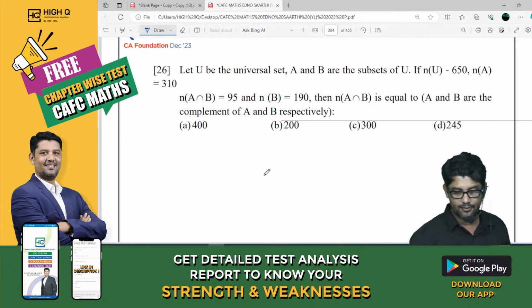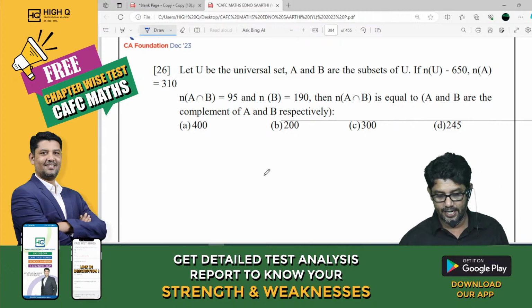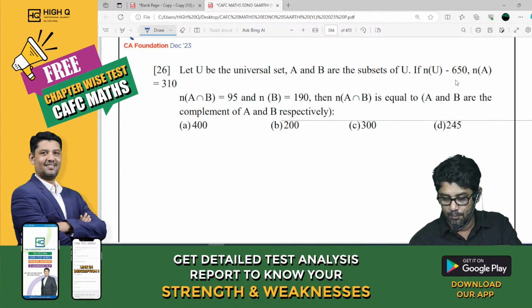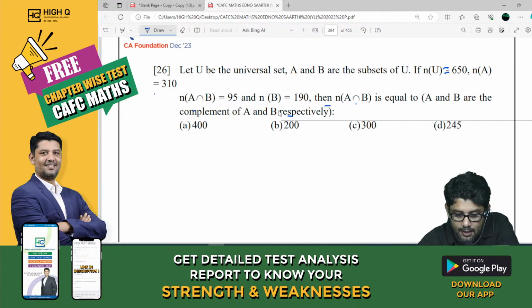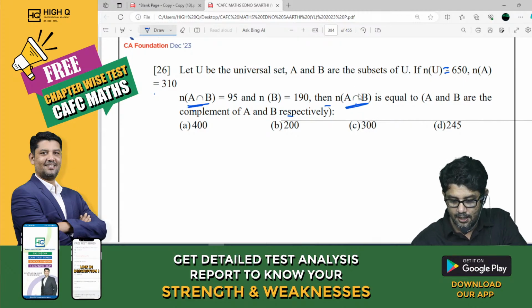Now can you give me the answer for this? Let U be the universal set, A and B the subsets. N of U is equal to 650. N of A is equal to 310. Then N of A intersection B. See, what is the formula for N of A union B? There are a lot of mistakes in the questions, my dear. Because A intersection B is given, in spite of that they are asking A intersection B. Maybe they ask you to find out A union B. So what is N of A union B?